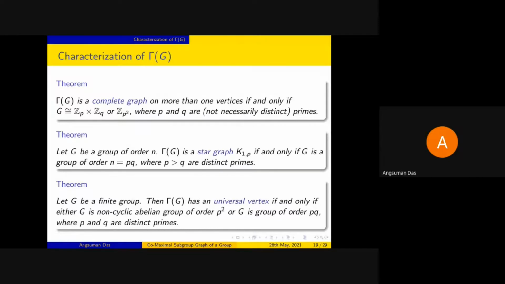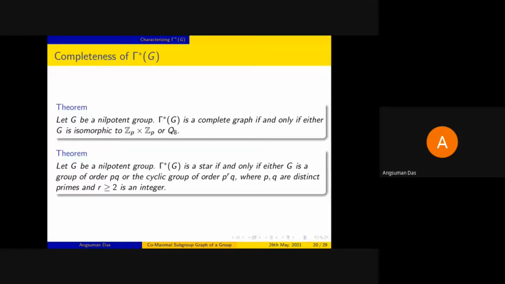In the same way, we can also try to characterize gamma star G. Here we should note one thing: if the graph is connected, then gamma star G is equal to gamma G, and if it is not, then they are not the same. In this case, for the characterizations, we need an extra condition. That is, we are assuming the group to be a nilpotent group. Under that assumption, it can be shown that gamma star G is complete if either G is isomorphic to Zp cross Zp or Q8.